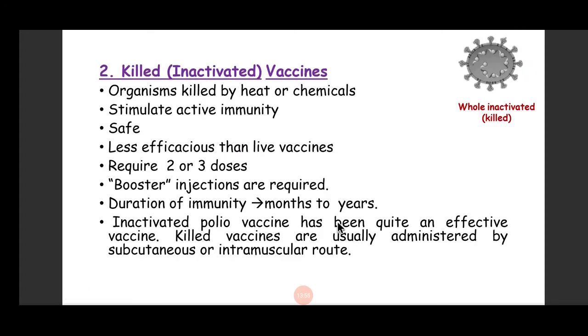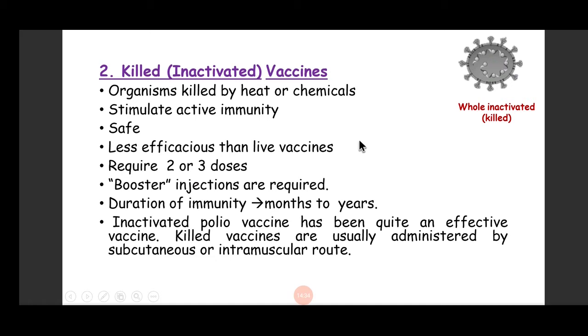Now coming to the killed vaccine. Killed vaccines are those where we have completely inactivated the pathogen with the help of heat or chemicals, because when you heat, the proteins of the pathogen will coagulate, will denature, or with some chemicals like formaldehyde or alcohol, we can denature the protein of the organism, and we can use it as completely inactivated or killed vaccine. They stimulate again active immunity.